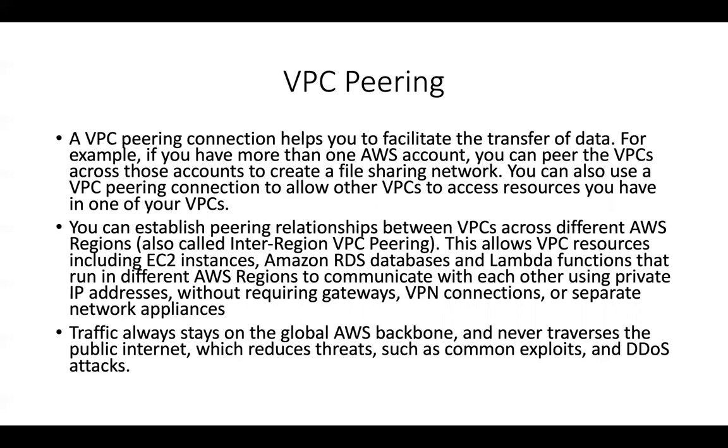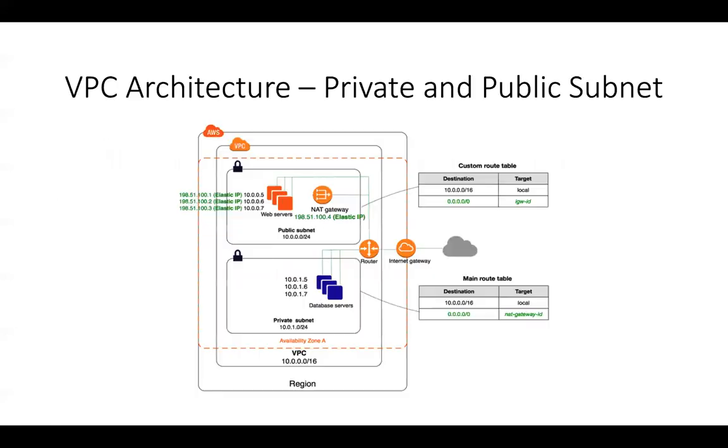And you can establish peering relationships between VPCs across different AWS regions, also called inter-region VPC peering. This allows VPC resources like EC2 instances, databases, or Lambda functions that run in different regions to communicate with each other using private IP ranges without requiring any kind of gateway, VPN connection, or network appliance. So traffic always stays on the AWS backbone network and never traverses the public internet, which reduces threats, exploitation, or DDoS attacks, right?